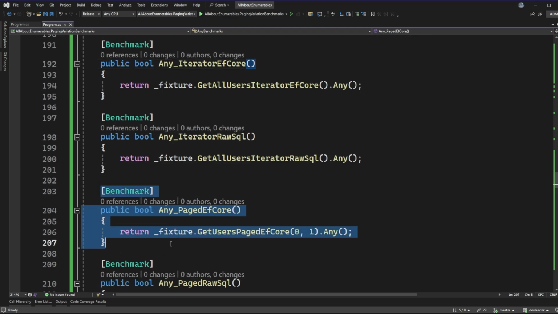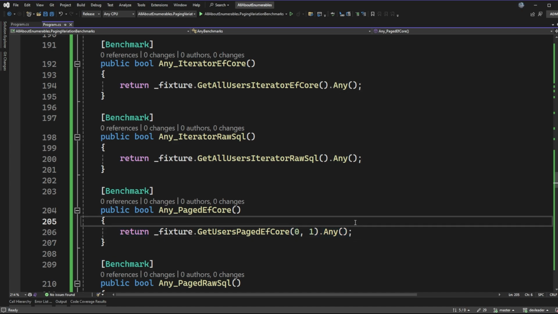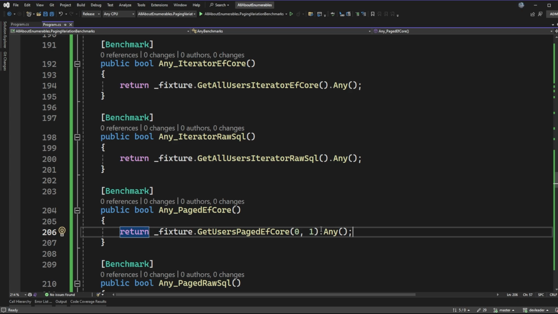Next, we're going to look at a paging approach. So if we just wanted to check if there was anything available, we could go pull back one record and ask if there's anything there. Again, you'd probably want to go write a dedicated query for this, or you don't pull back any records, just a Boolean if the count is greater than 0.